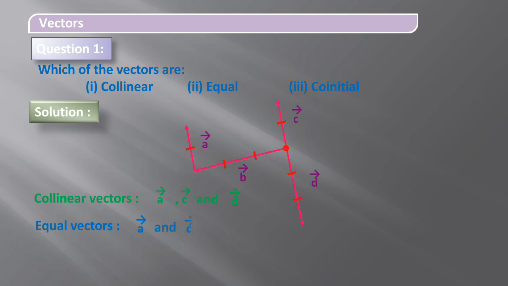Therefore, A and C are the vectors having the same direction and the same magnitude. Next, co-initial vectors means the vectors which have the same initial point. Therefore, the vectors B, C and D are the co-initial vectors.